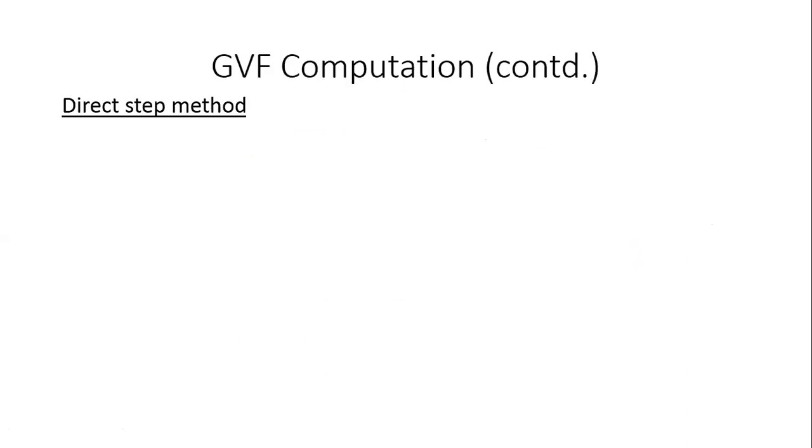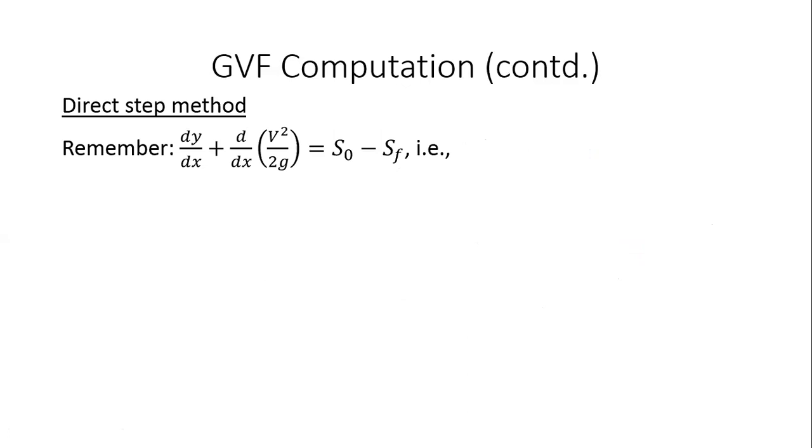So let us just go into this direct step method. If you remember from the earlier equation, we had developed dy by dx plus d by dx of v square by 2g equal to s naught minus sf, right? So can I not write it as dE by dx equal to s naught minus sf, right? Because y plus v square by 2g is our specific energy E. So I'll write it as dE by dx, where E is my specific energy, equal to s naught minus sf.